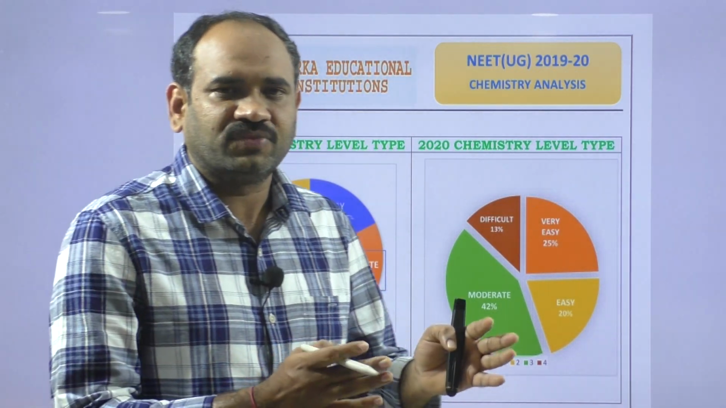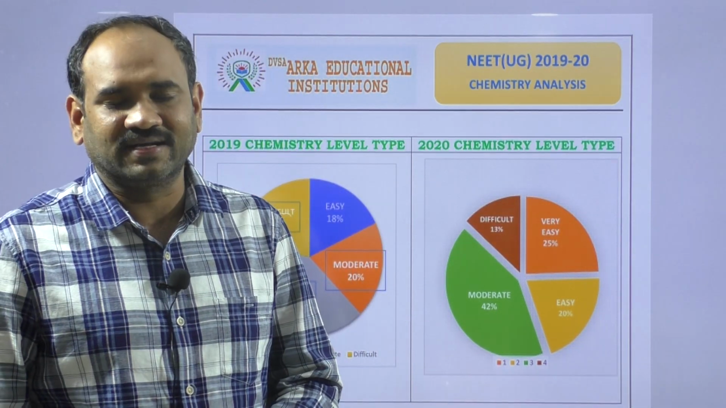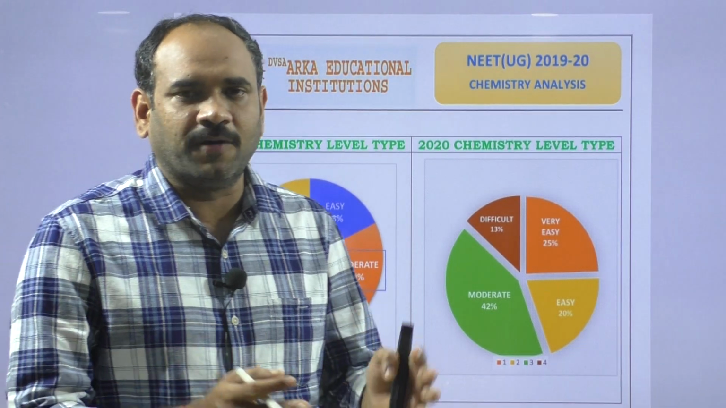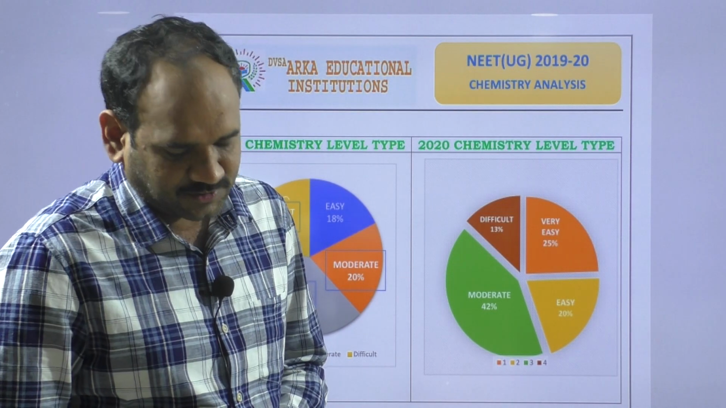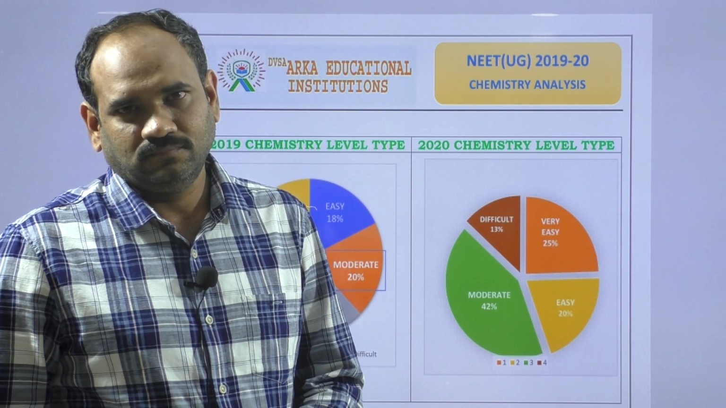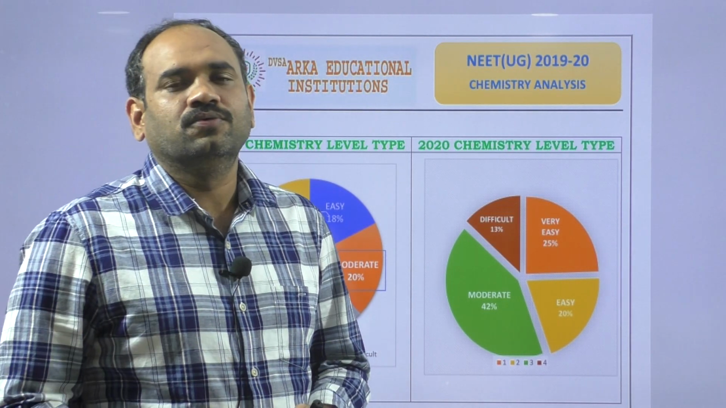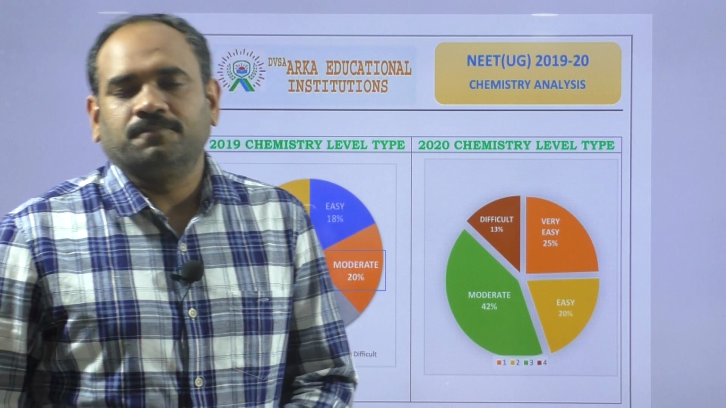Out of 45 questions, 17 questions from physical chemistry, 15 questions from inorganic, and 13 questions from organic. That's why the easiest questions, the easy questions and moderate questions are around 70%. Now I am going to discuss about F3 code.